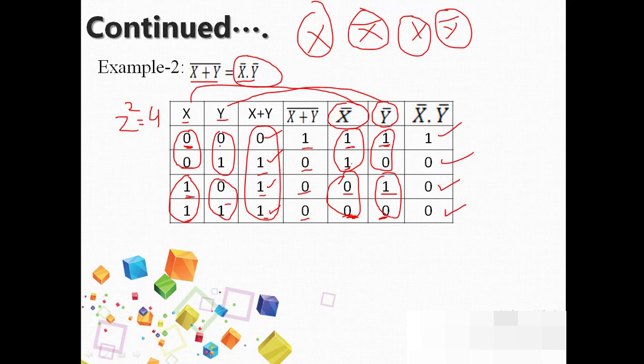So anything multiplied by 0 is 0. As you know, multiplication produces output 1 only if all its inputs are 1. So you can blindly say that if any 0 is available in the input, you can write output as 0. As you can see, in all these combinations except the first, a 0 is present. So when you see this, the column present over here should be equal to the column present over here.